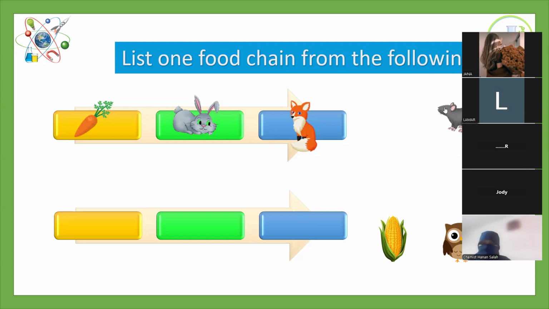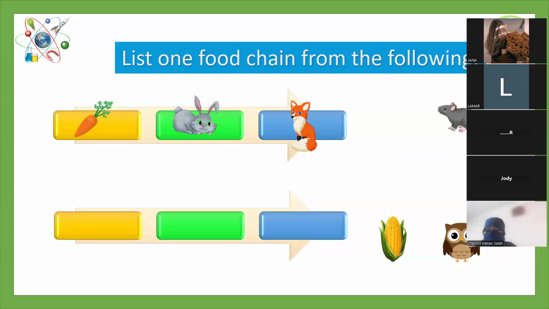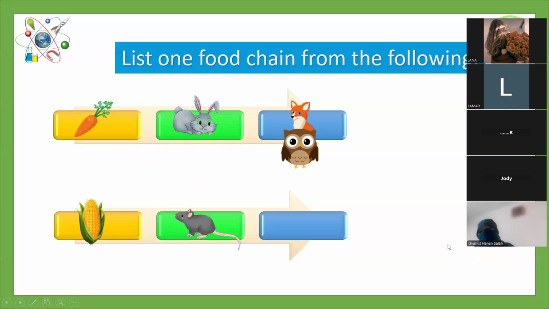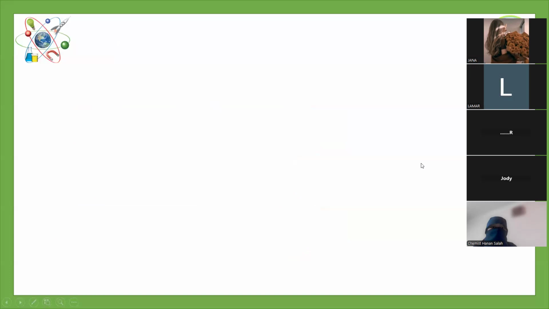Yalla ya Judy. Okay, Judy, can you try to make another food chain? Oh, yeah. Corn. Okay. Carrot first, yeah? Sorry, not carrot, corn. Yes, excellent, great job. You said corn, I'm sorry. Number two. And then the mouse, bravo. Okay. And then, of course, the owl, it will be the secondary consumer here. Bravo, my dear. Great job. So thanks a lot, Judy, and thanks a lot, my dears.